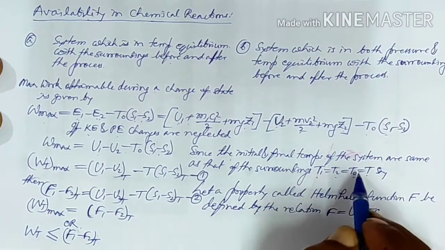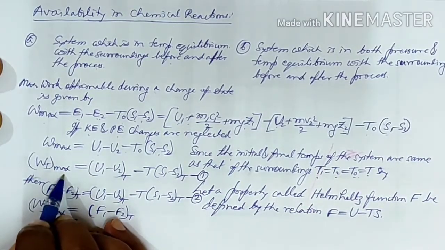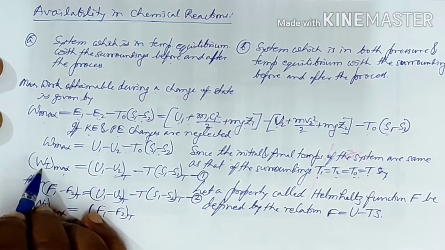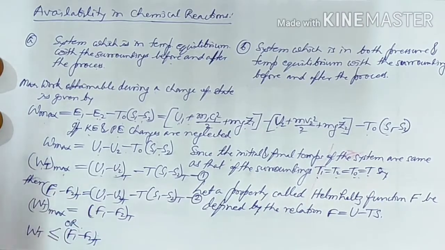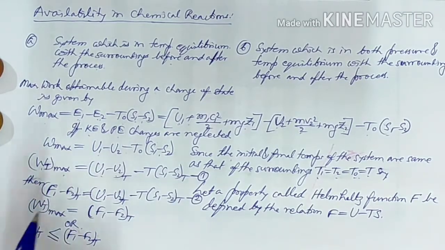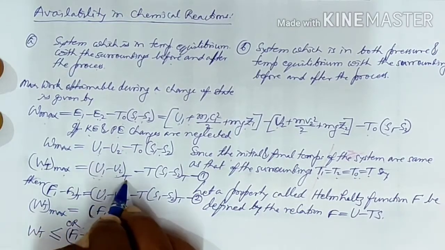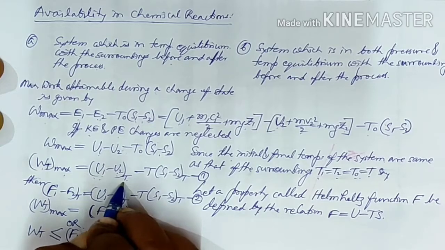So for all the temperatures we write T. So Wt max will become U1 minus U2 minus T into (S1 minus S2). We write Wt because we get this work when the temperature before and after the process remains constant and is equal to the atmospheric temperature.